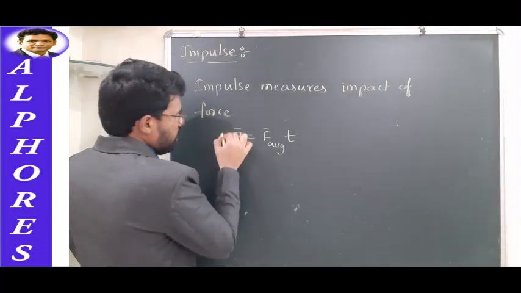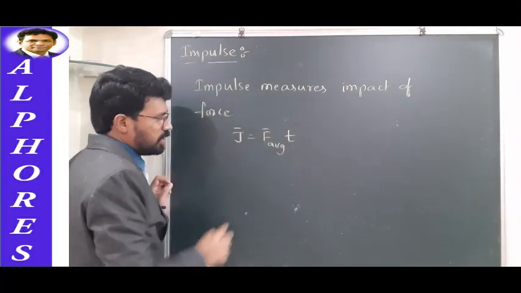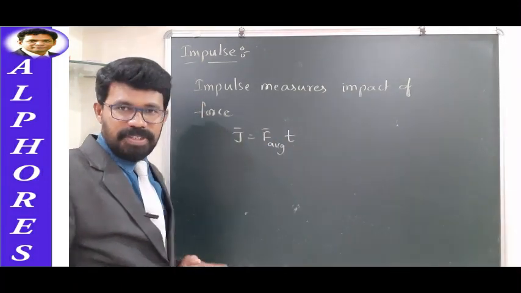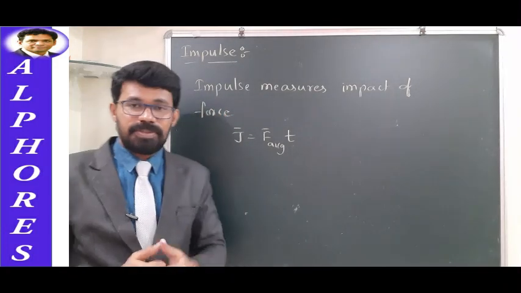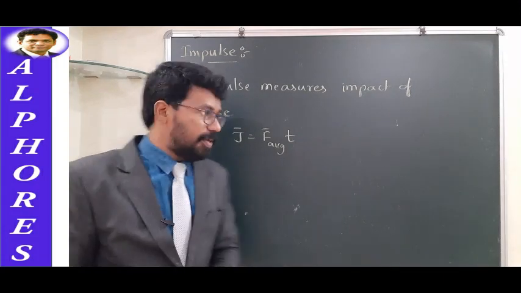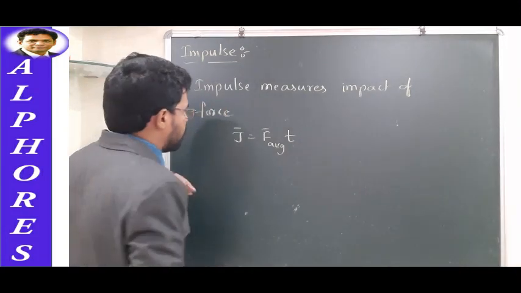So how is it expressed mathematically? Impulse is expressed as a product between the average force that is acting and the time for which it is acting. So F_avg into t. Okay. So let us try to have more discussion connected with this one.